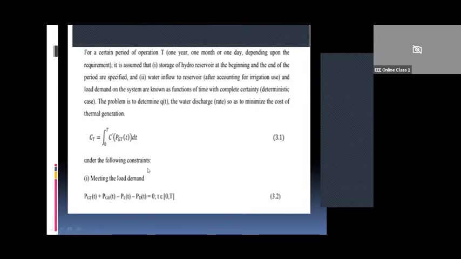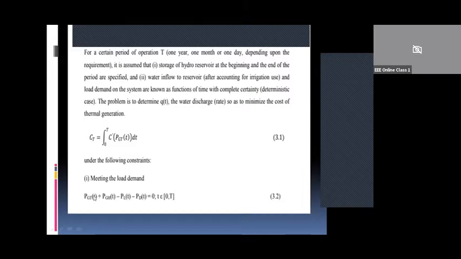Similarly, we have to define here also when we have both hydro and thermal generation. So the first constraint is meeting the load demand. Load demand has to be met. Generation should be equal to demand plus loss. So we know this equation. Load demand plus losses will be equal to generation.